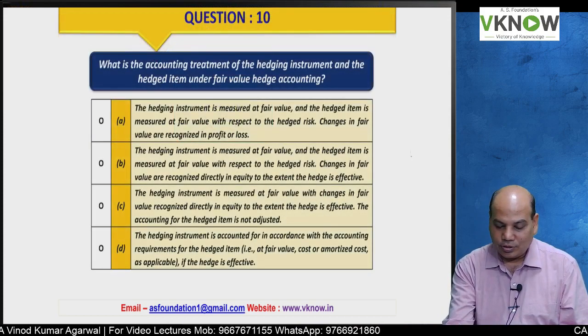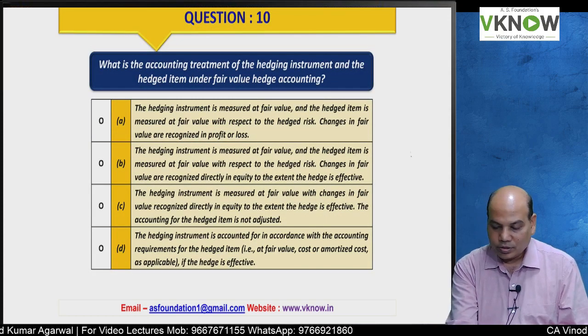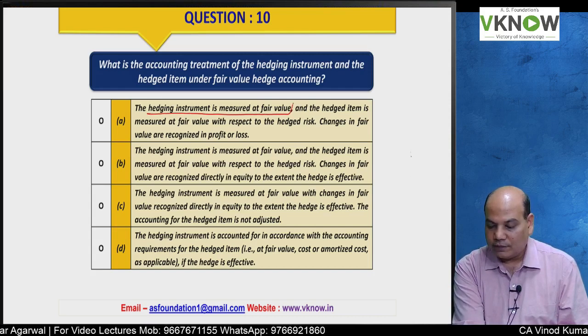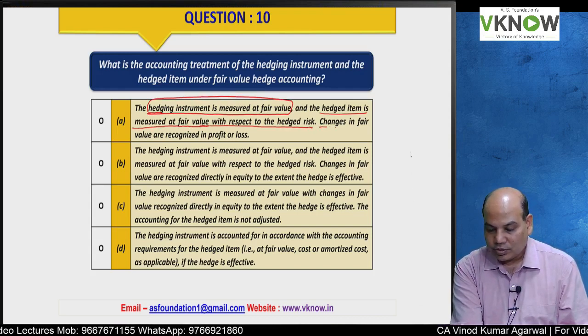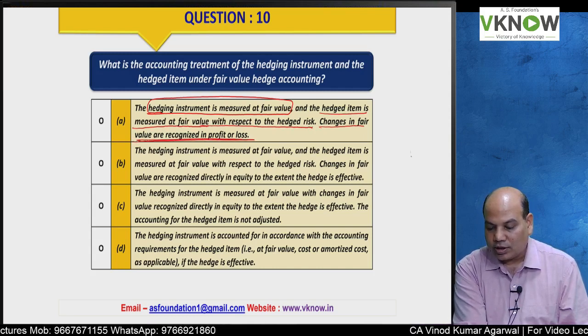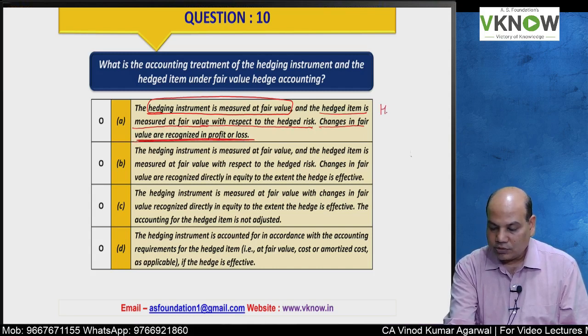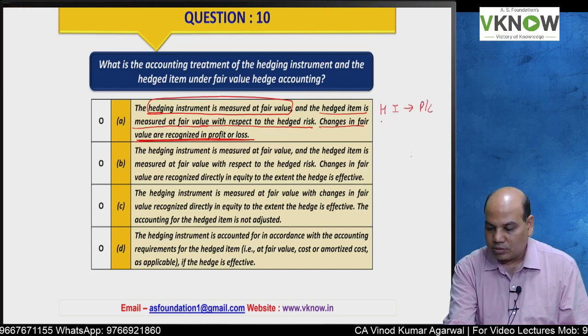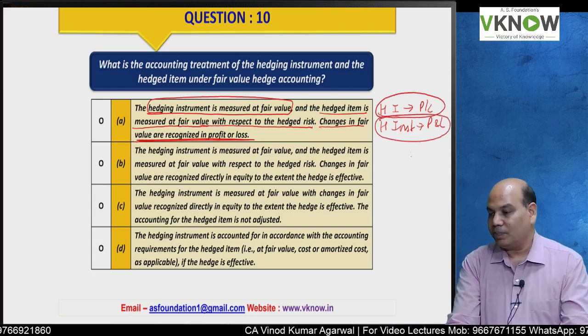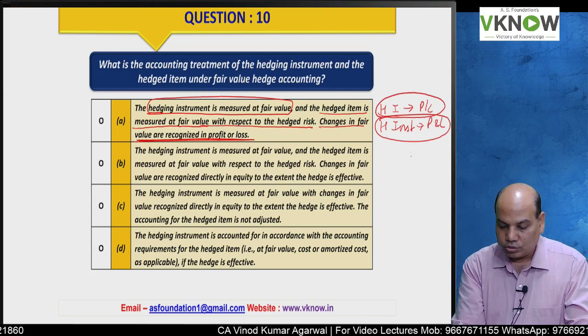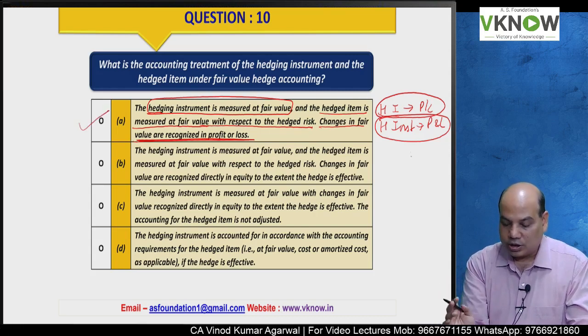Correct answer is A, although D was also quite close. The hedge instrument is measured at fair value, no doubt. The hedged item is measured at fair value with respect to the hedged risk. Change in fair value are recognized in the P&L account. Hedged item goes to the P&L account. Hedge instrument goes to the P&L account. When both are transferred to the P&L account at the same time, the impact on profit and loss is very low or negligible or not there.